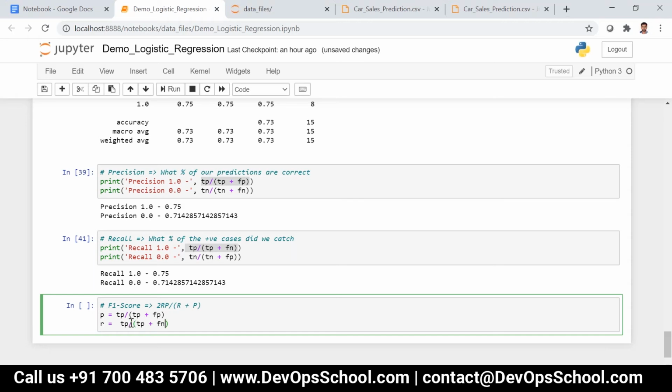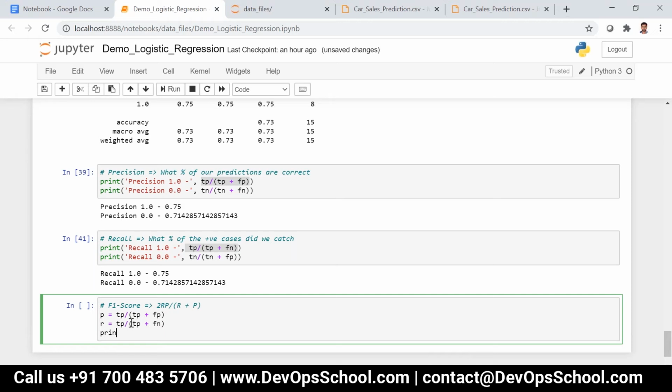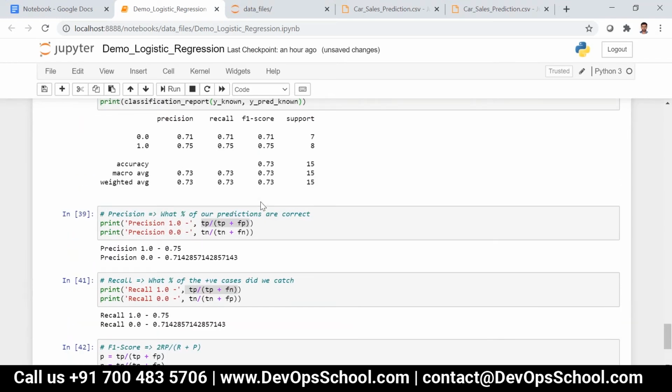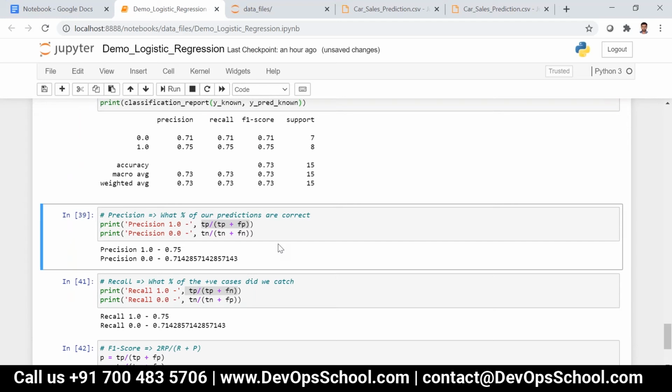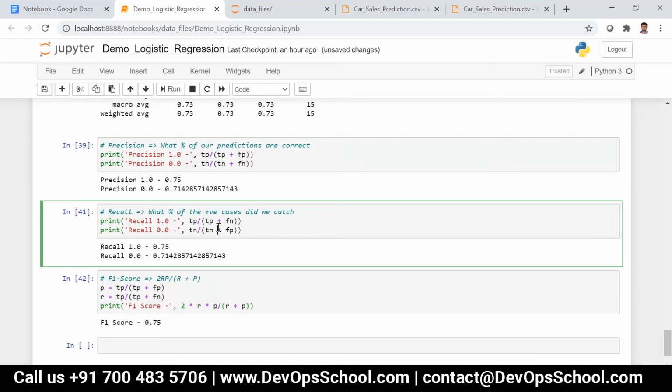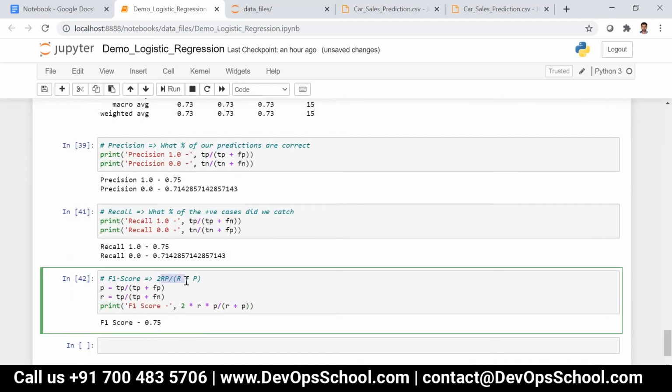Now if I want to find F1 score, I can just write 2 into R into P divided by R plus P. Now you can see it is 0.75. We are getting 1 over here. So it is not required to use this formula at all.